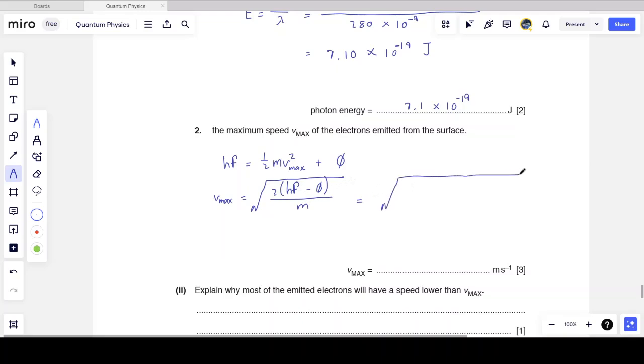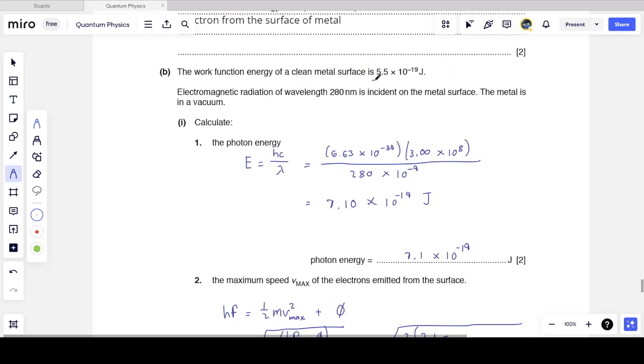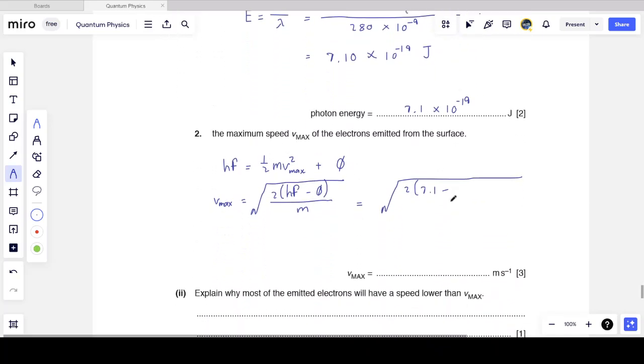which is, if I put in my values now, the square root of 2 into, now the energy of the photon is 7.1, minus the work function energy given as 5.5. Both have the same power of 10. It's minus 5.5 multiplied by 10 to the minus 19, since they have the same power of 10, divided by the mass.